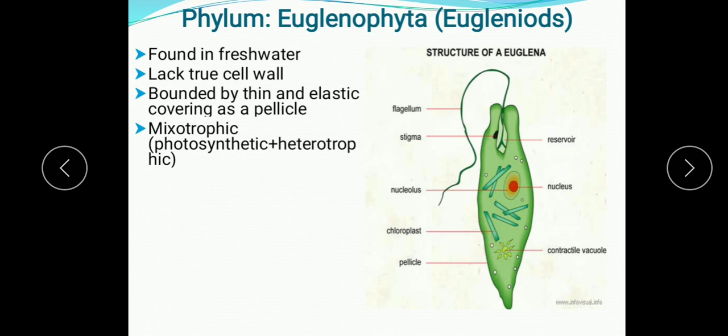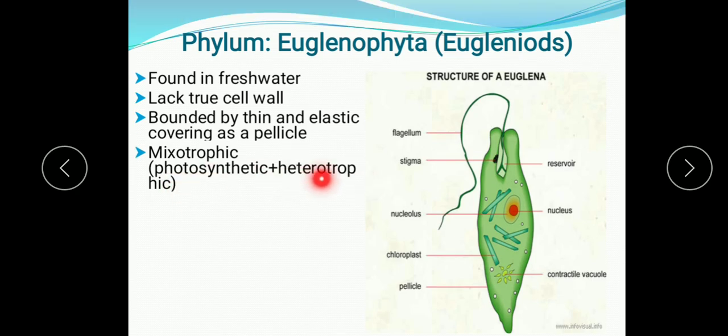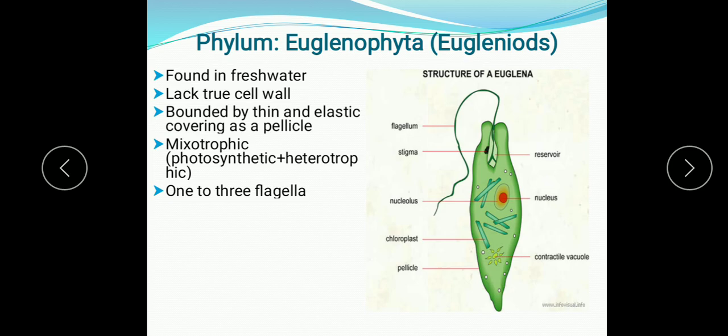Some species, however, are heterotrophic and feed on the organic material suspended in the water. So their mode of nutrition is mixotrophic, meaning they have both photosynthetic, that is autotrophic, and heterotrophic modes of nutrition. Their primary photosynthetic pigments are chlorophyll A and B, carotenoid and xanthophyll, both are present. One or two or three flagella are there.